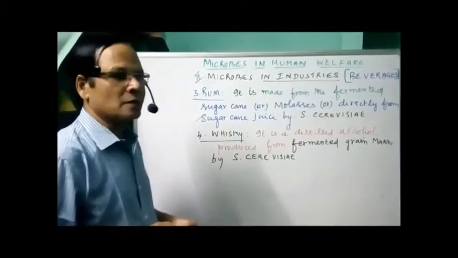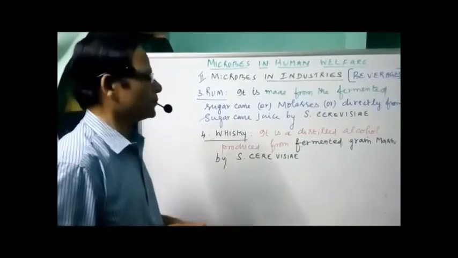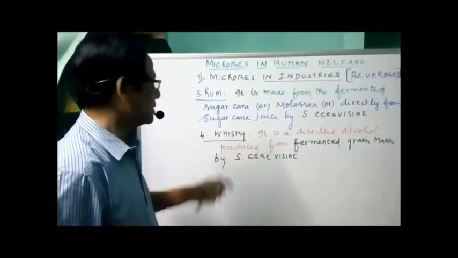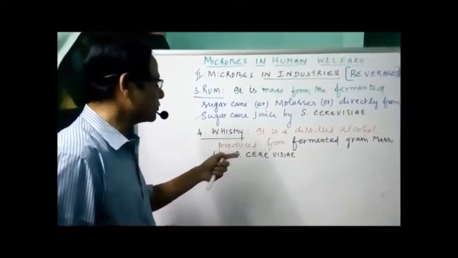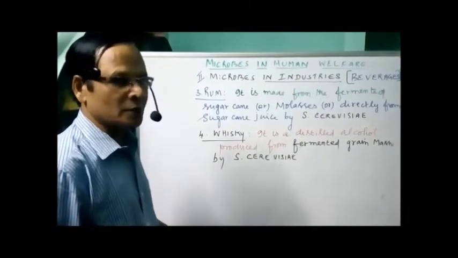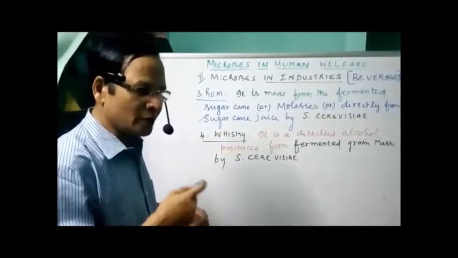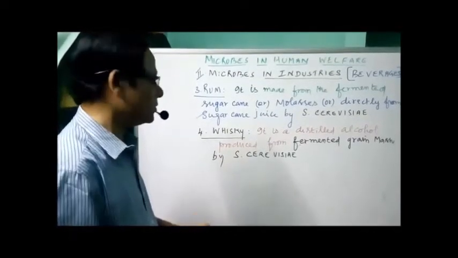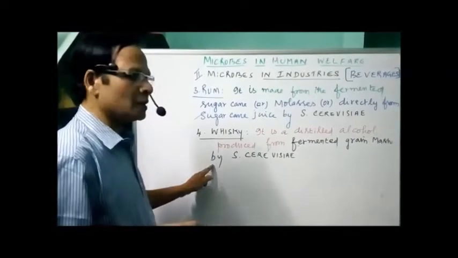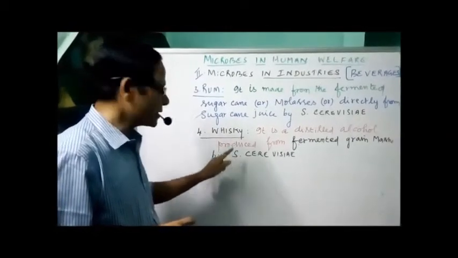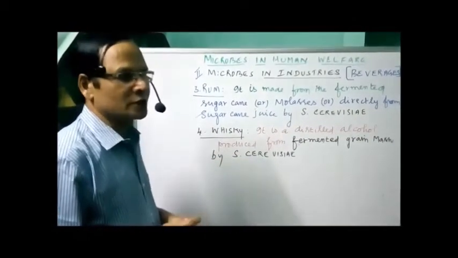Another distilled alcoholic drink is whiskey. It is a distilled alcohol produced from fermented grain mash. That is nothing but the grain which is crushed and then fermented, once again by the same genus Saccharomyces, species cerevisiae.